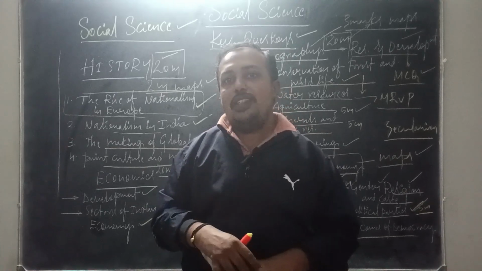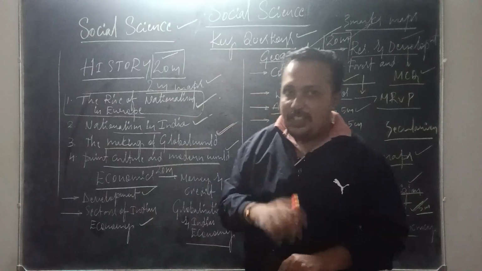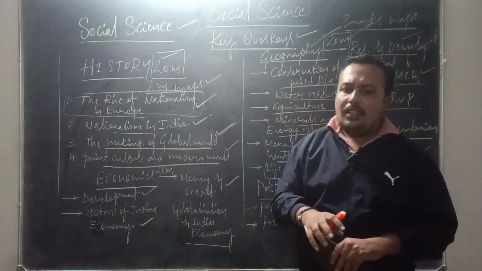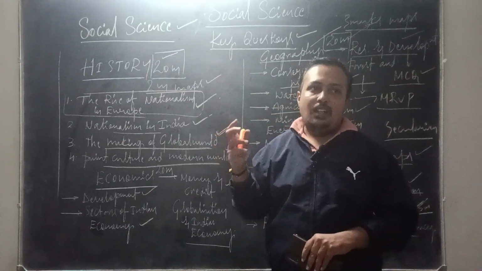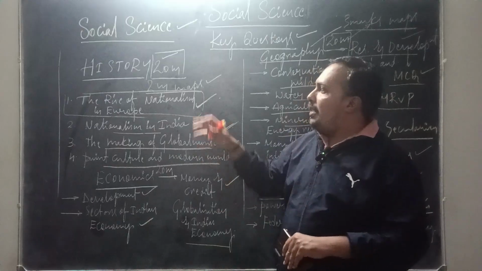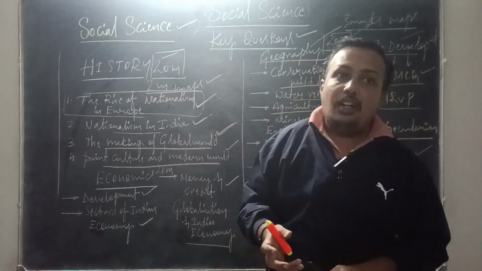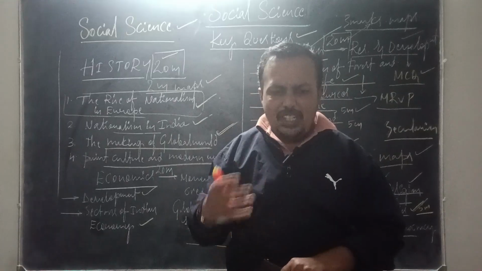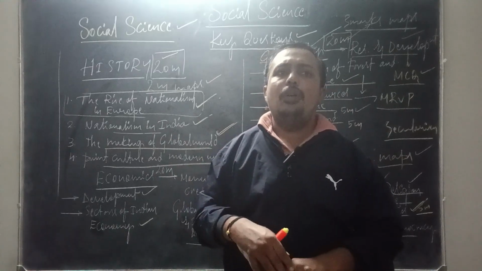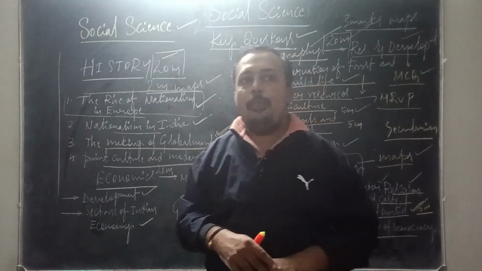So now social science is not a burden. Scoring 95 plus is very easy. The only thing you need to know is the weightage like this. After knowing the weightage for each and every concept, and which concepts to study at what weightage, it will become easy for you to prepare thoroughly.